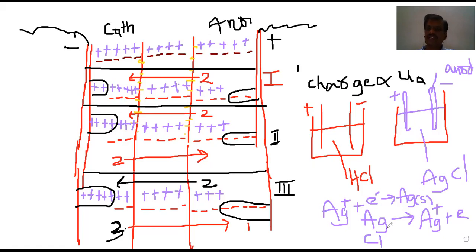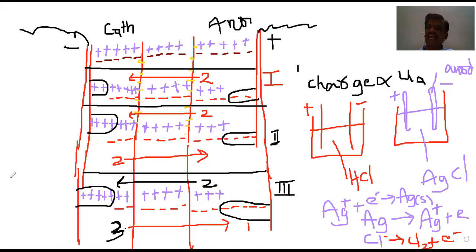Therefore, Cl minus gives Cl2, and 2 electrons are released. The removal of electrons is called oxidation. My dear students, you must remember that at the anode oxidation takes place and at the cathode reduction takes place.